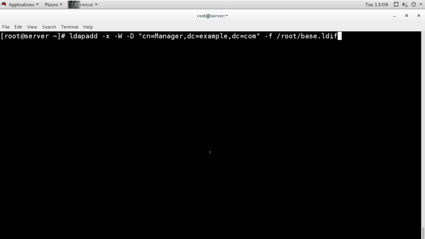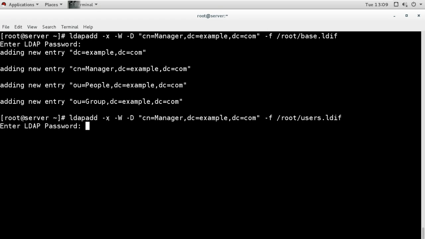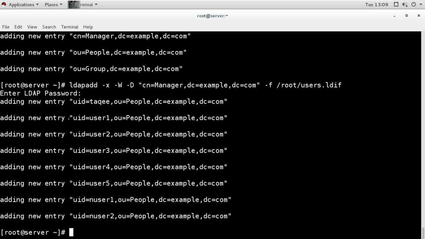So first I will add the base file. It is asking the password. Now remember the password which we have generated the hash for, and we have mentioned in that database manager file, and the password is abc@123. So you have to provide that password. And now it has been added. Now I will add information about users, and now these entries are also added. These users entries, user 1, 2, 3, 4.